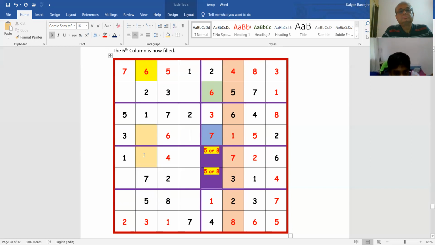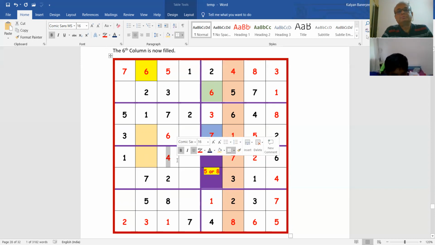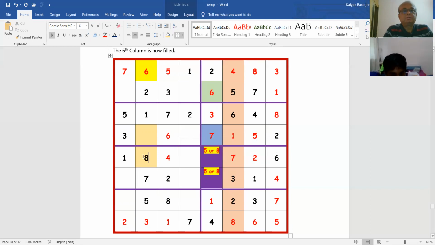The down one. That will be 4. But you have a 4 here. 8 there. Correct. So this will be 8 and this will be 4. And the 5 or 8 one, the purple mark? The upper one. That will be 5. That has to be 5. And if that is 5, then the one below is 8.